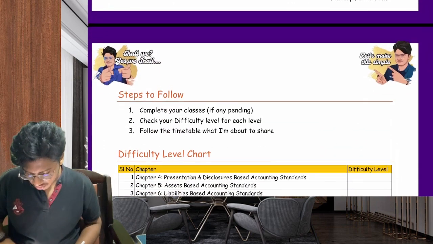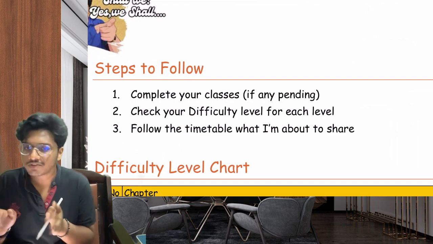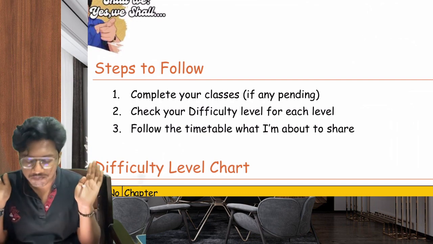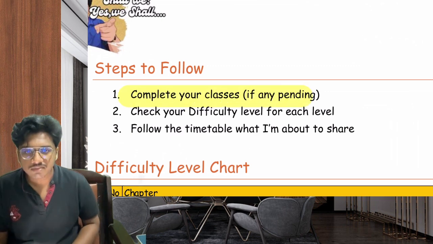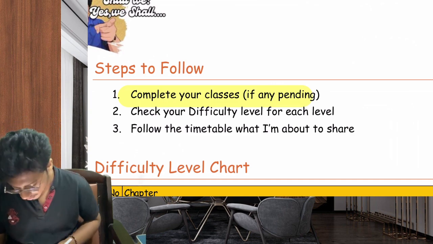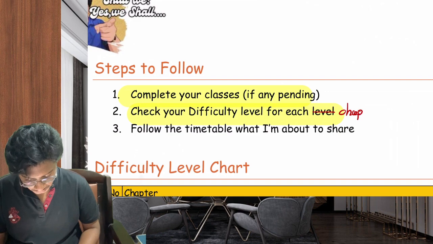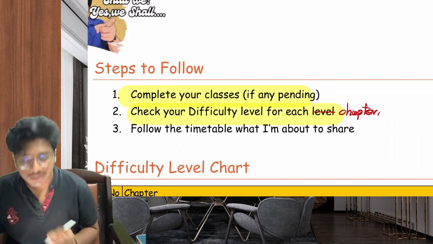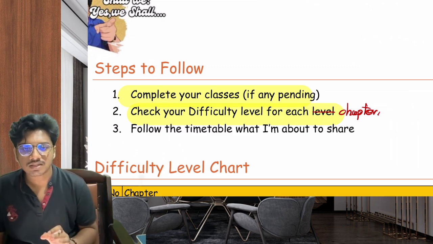The steps you need to follow, not only for this paper but for any paper: the first step is to complete your classes if anything is pending. Finish it as soon as possible. Okay? And check your difficulty level for each chapter in this particular Advanced Accounts. After completing your classes, you need to check your difficulty. That's how you need to understand.